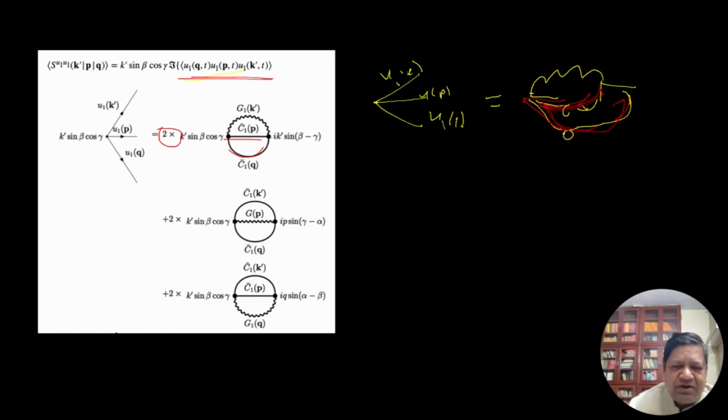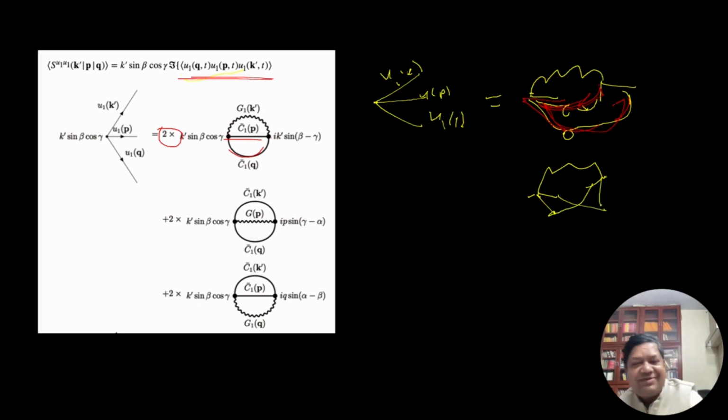But it's also possible, so let's use this yellow color, this one, here and here and here and here. So I could combine this one and this one, and they will give the same combination, C1P and C1Q. So that's why there are two combinations, and both of them will give equal contribution, so this factor 2.